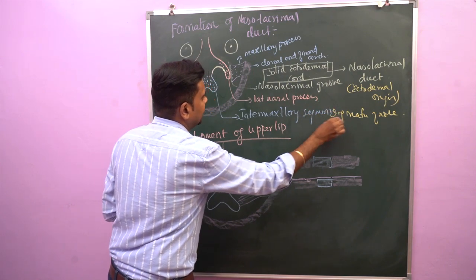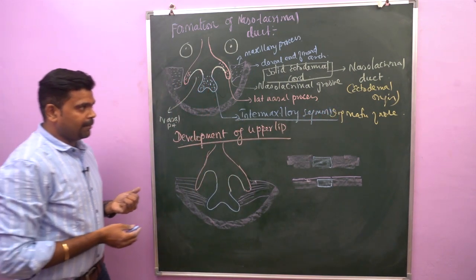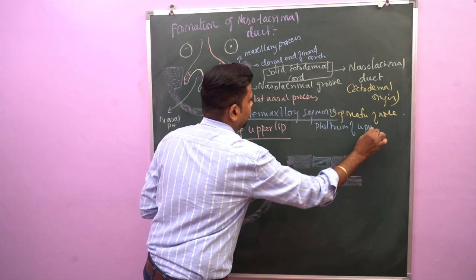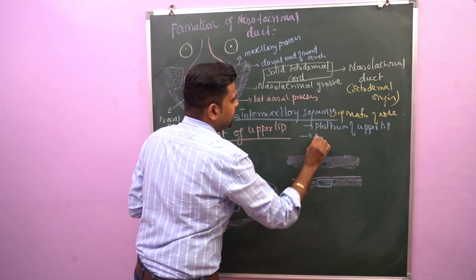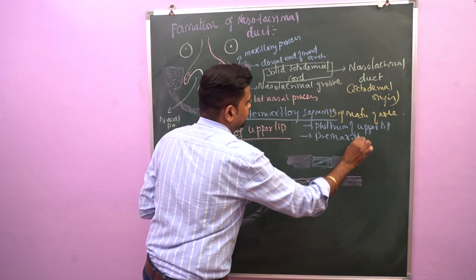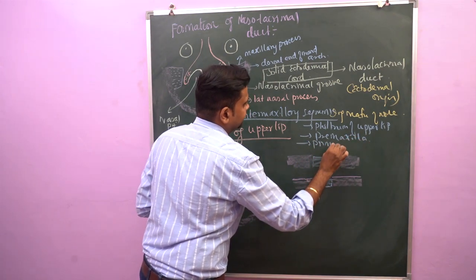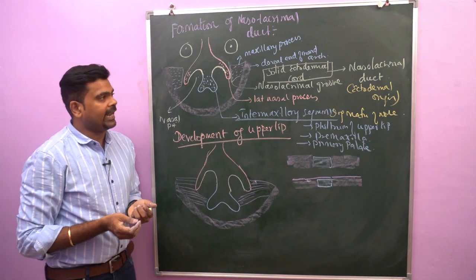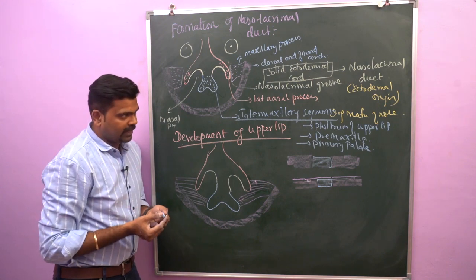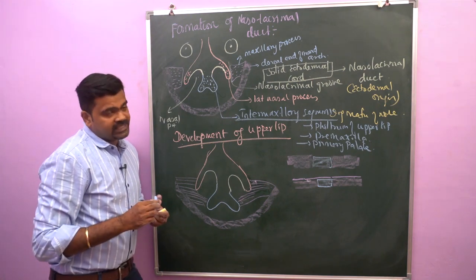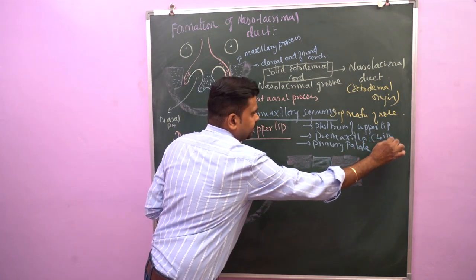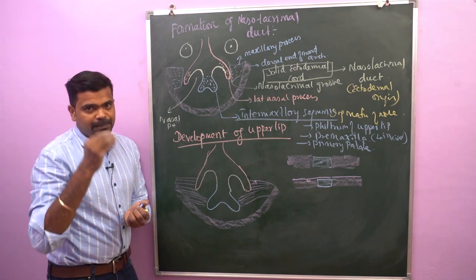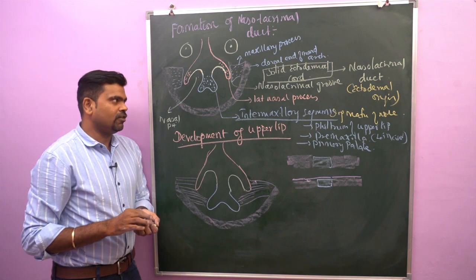This intermaxillary segment gives rise to three important structures. Number one, the philtrum of the upper lip. Number two, the premaxilla, which contains the four incisor teeth. And number three, the primary palate. In the skull, you can see the primary palate lies in front of the incisive fossa.